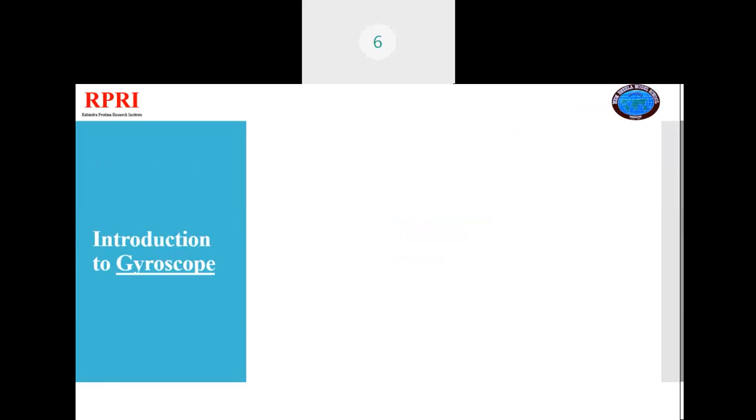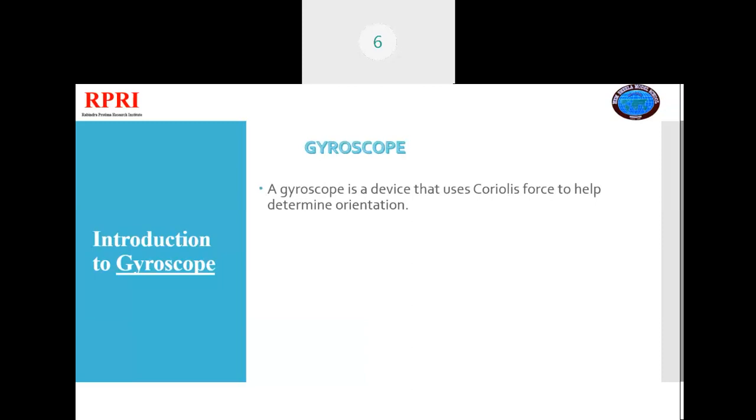So here we come to the introduction of the gyroscope. What is a gyroscope? A gyroscope is a device that uses Coriolis force to help determine orientation. Here there are two technical terms.